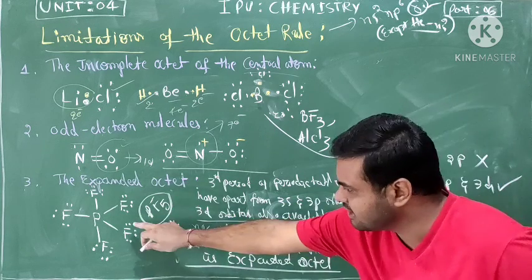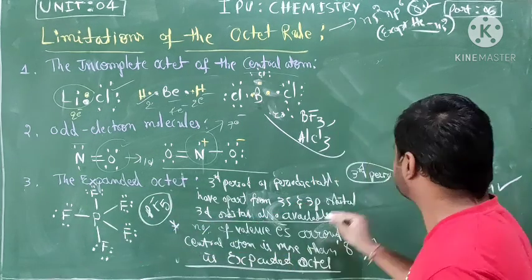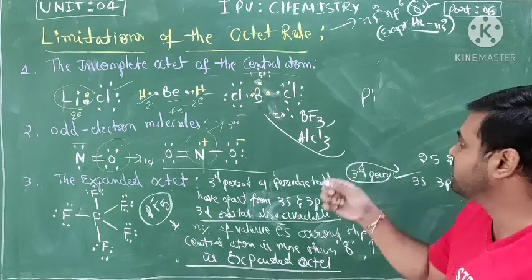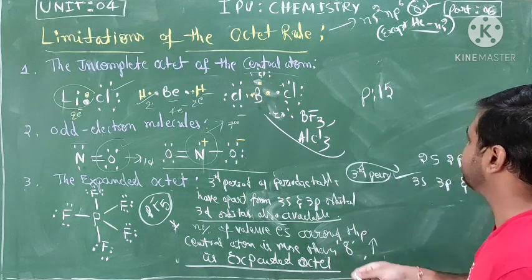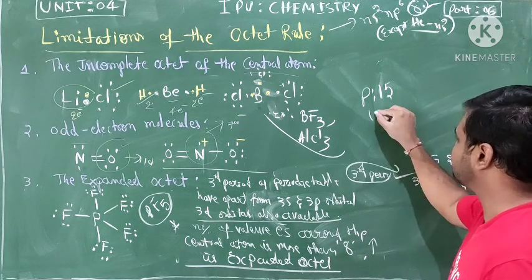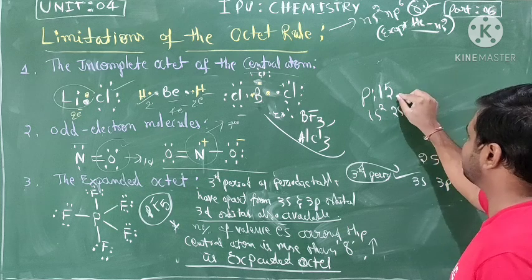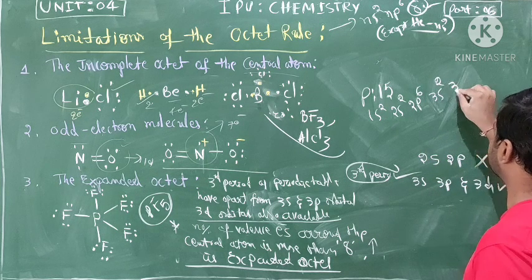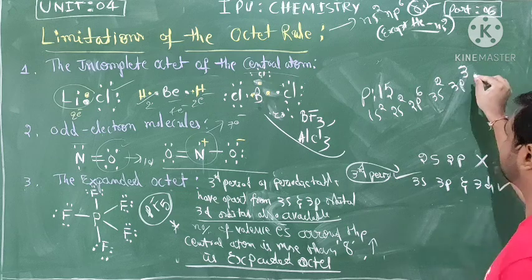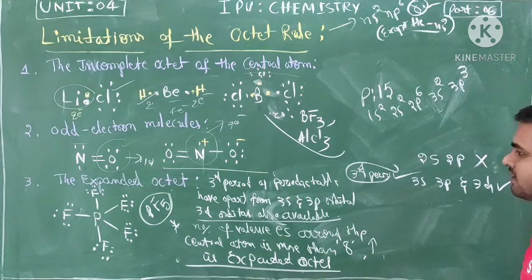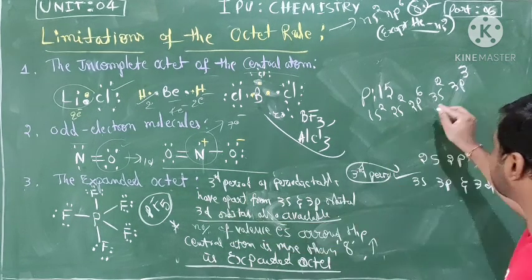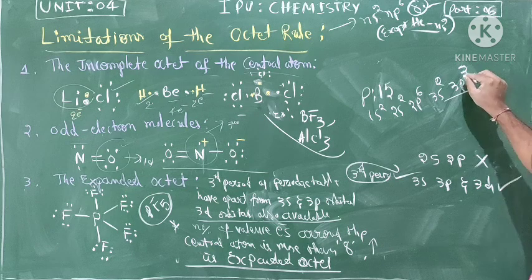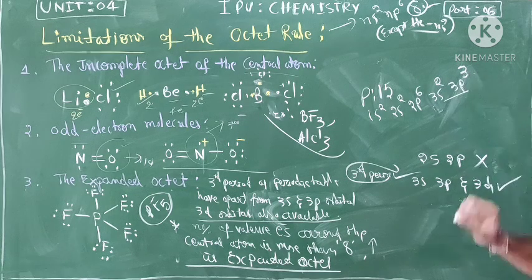Just see here, the phosphorus is the central atom. Phosphorus atomic number is 15. Write the electronic configuration: 1s2, 2s2, 2p6, 3s2, 3p3. Total 15. So the outer electron configuration is 3 plus 2, 5.